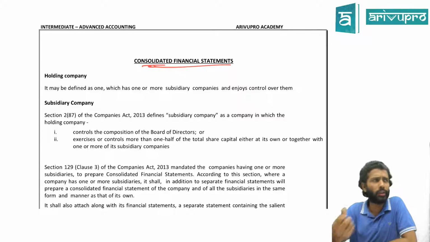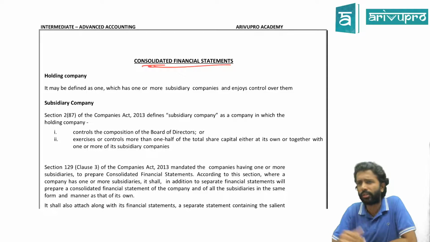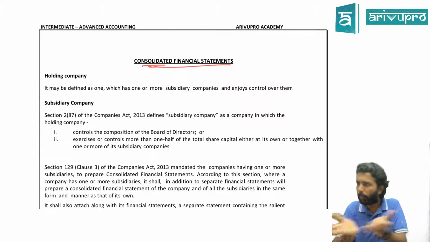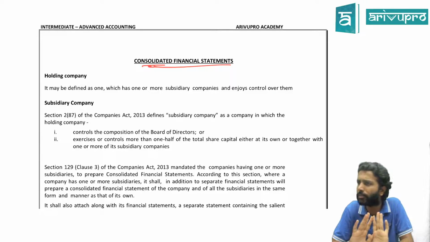Even if you don't know, looking at the name, can you say some words about it? What is consolidated financial statements? To consolidate means what? Pull up, to add up. Correct, in simple terms, adding up. What are we adding? Financial statements. What are the components of financial statements? Balance sheet, P&L, cash flow statement, notes to accounts. Basically all this we are pooling or collating.